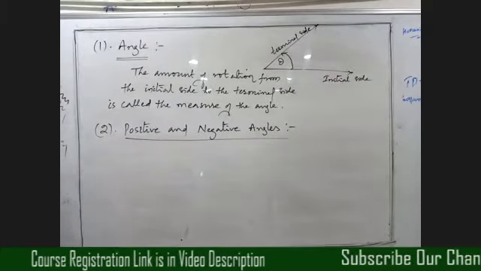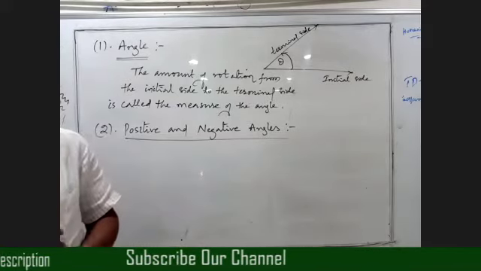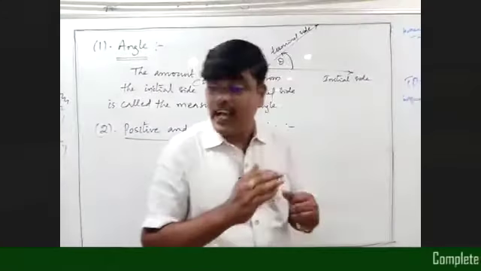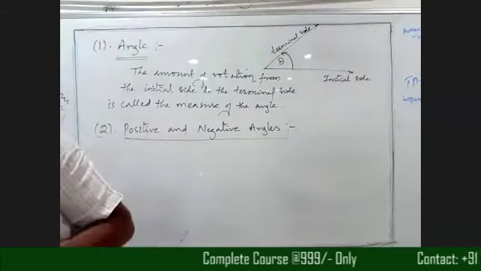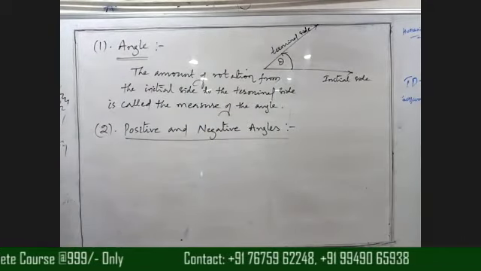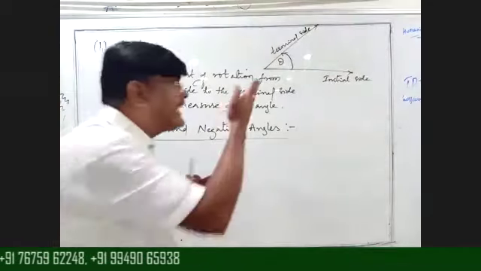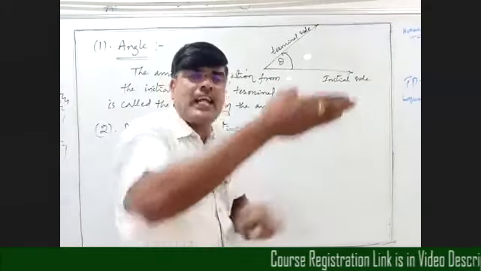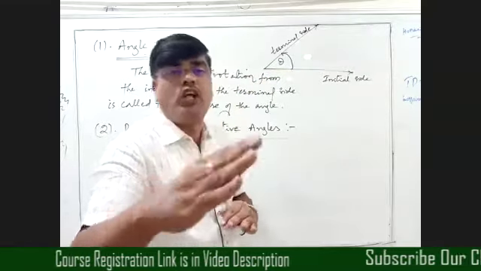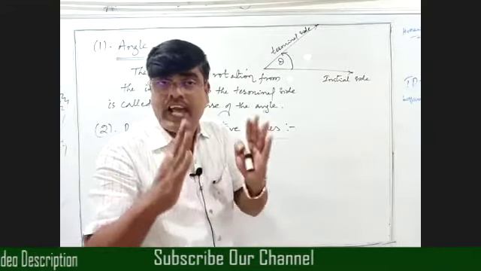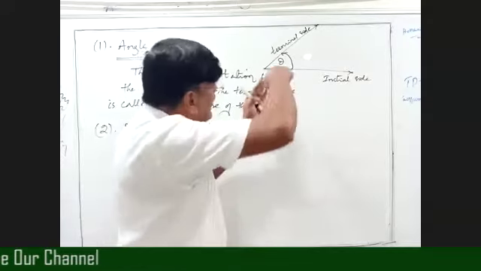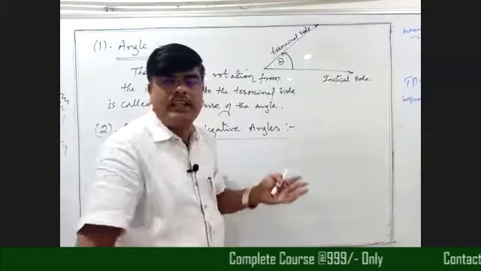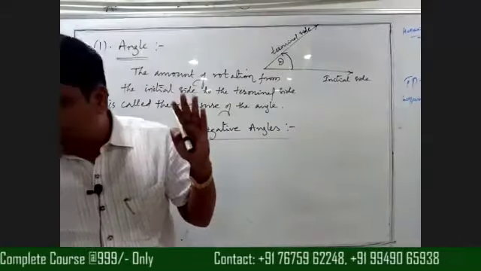Anyone? If you know, send a message, beta. Very good, Suprita. So whenever we are considering the angle in anti-clockwise direction, then the angle is positive. Then we treat that angle as positive. If the angle is considered in clockwise direction, then we say that the angle is negative. Okay, beta.